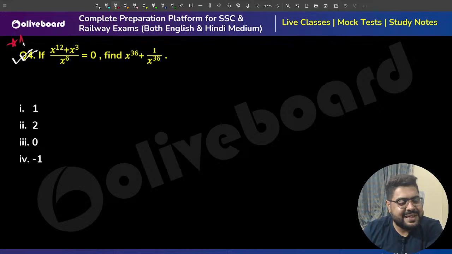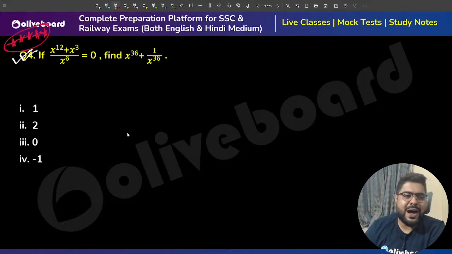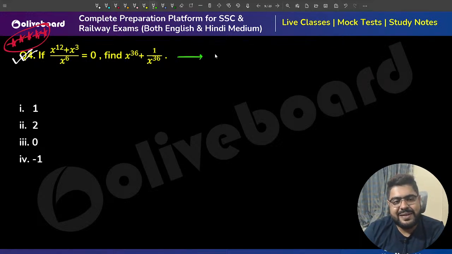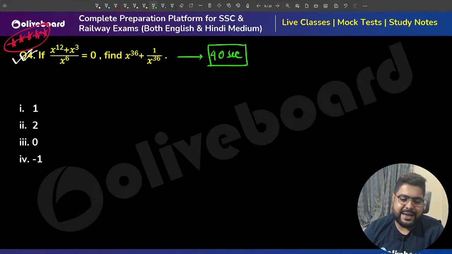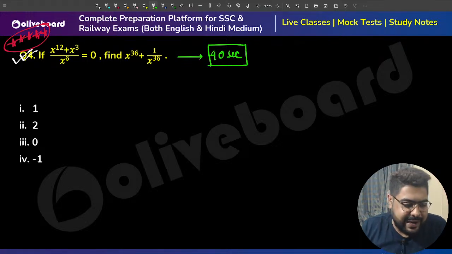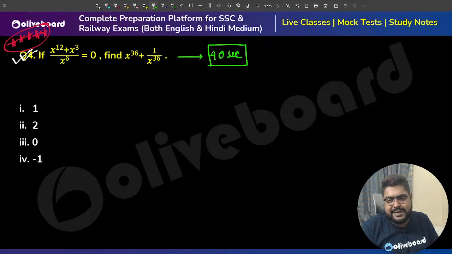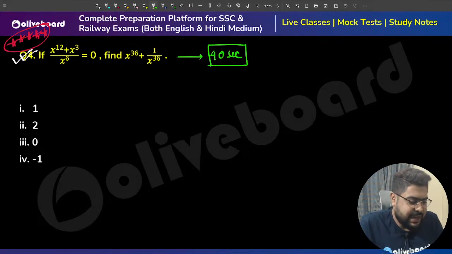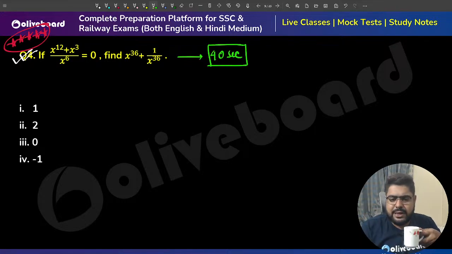This is a beautiful question. Let's see how many of you can solve this. I am giving you 40 seconds again. This is the first day, that is why I am giving you 40 seconds. As we go along, this time will only decrease. Everyone, I'm not taking the class from the board today, because there is a slight issue with the setup. Tomorrow or the day after, most probably I'll go back to that.